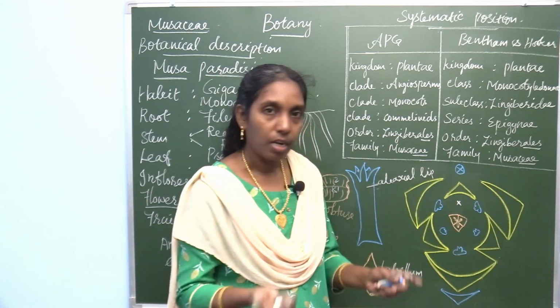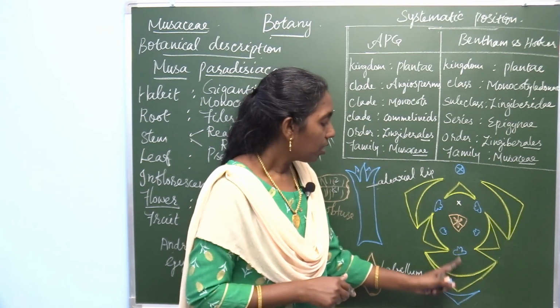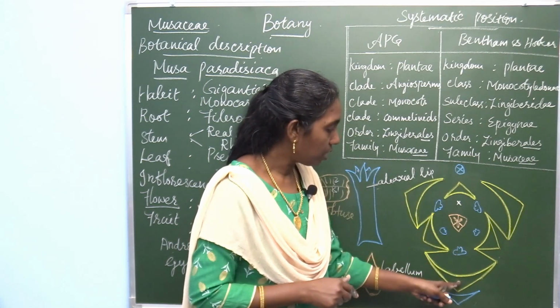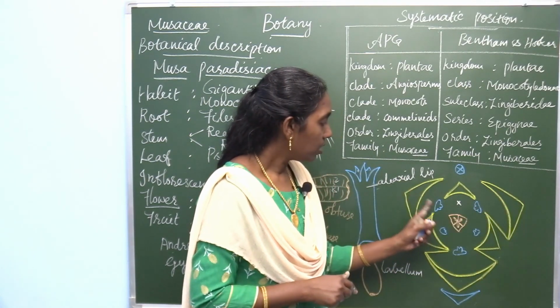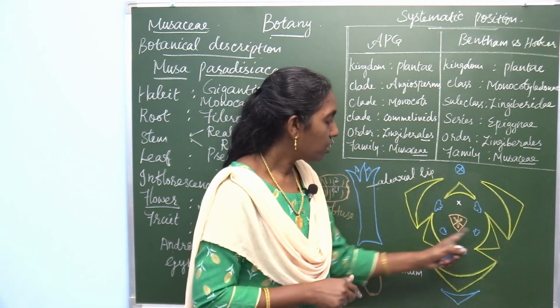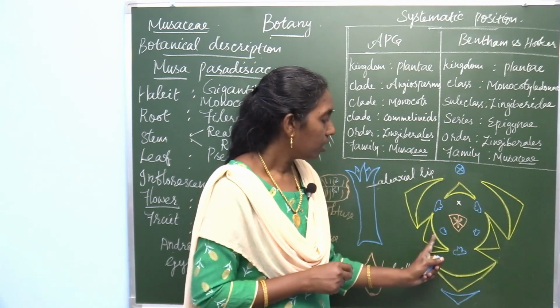These stamens are arranged opposite to the tepals. Look at this picture. This stamen is arranged opposite to this tepal, this stamen opposite to this tepal. Likewise, these two are opposite to this tepal.